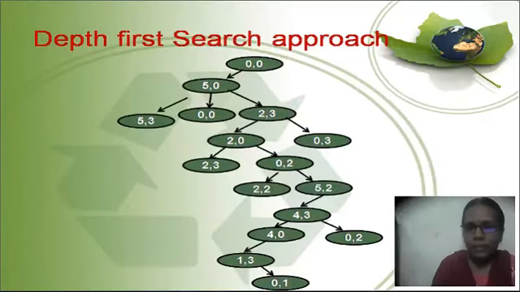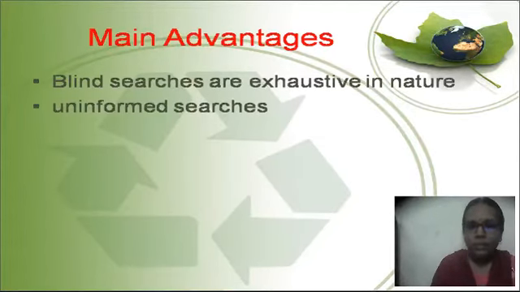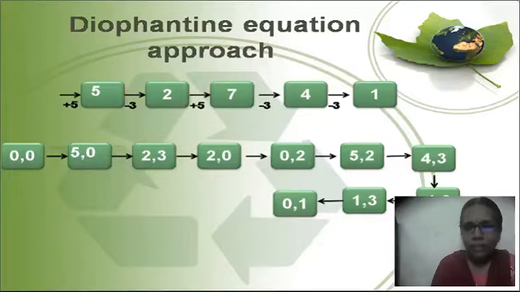Now let me explain the next concept called depth first search approach. So the parent node will be there and the left child of the parent node will be evaluated, and again the left child of that particular node will be evaluated until the last child node. Once the child is reached and the goal is not reached, then it will go to the right child or the other child of that particular node. This is the concept of the depth first search approach. The main advantage is blind searches are exhaustive in nature, and uninformed searches will be formed in this. Next, the third approach is Diophantine equations.